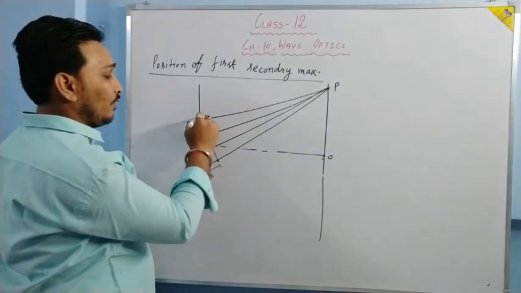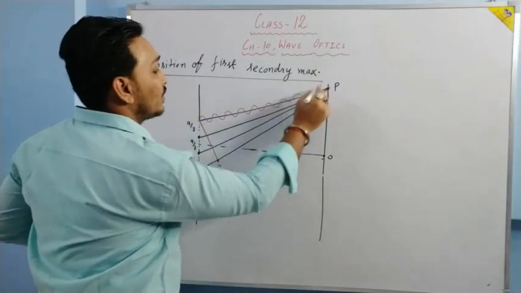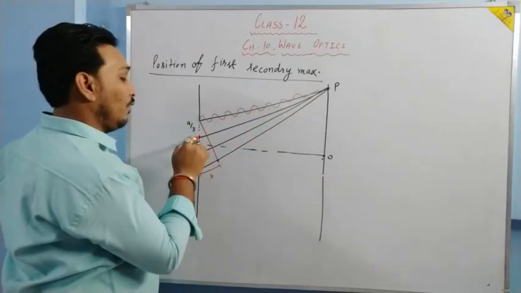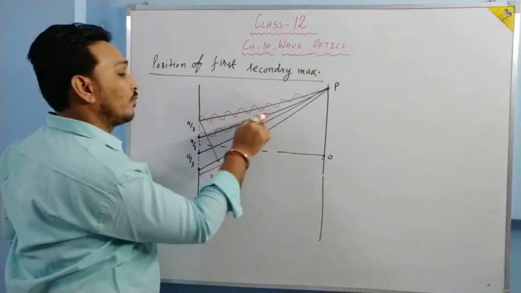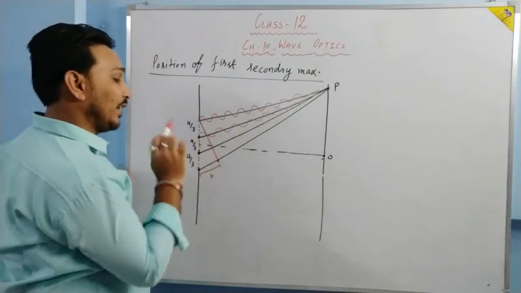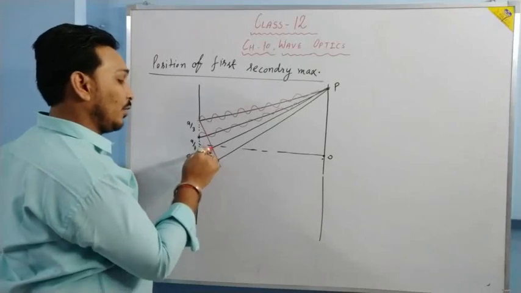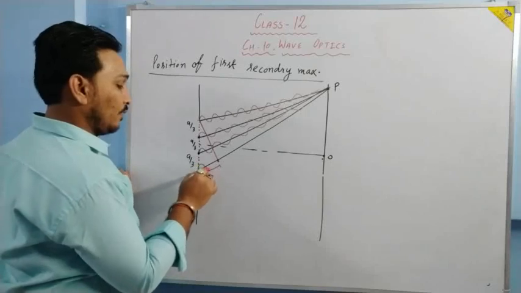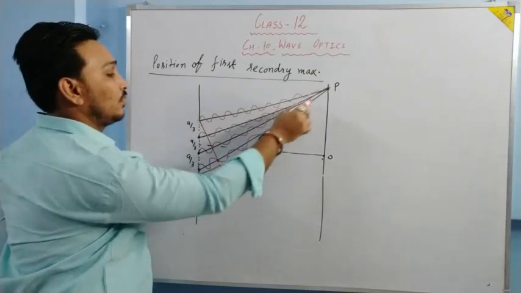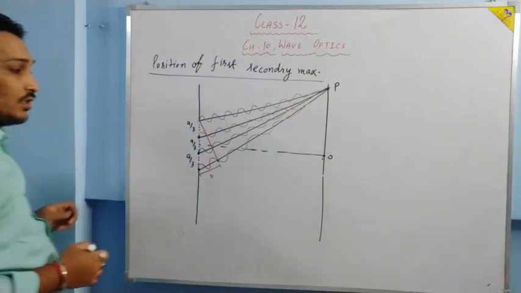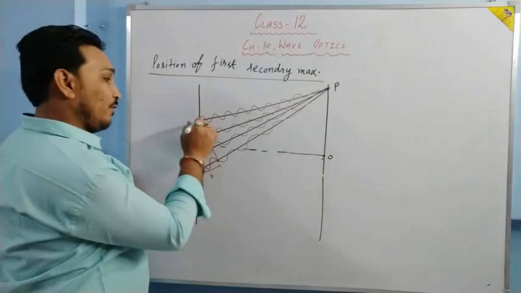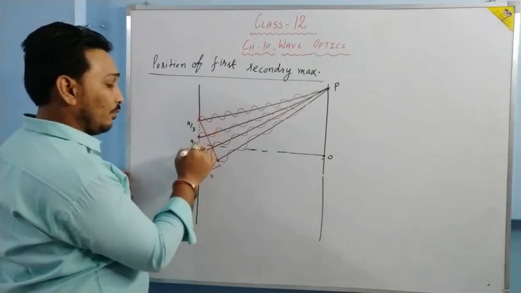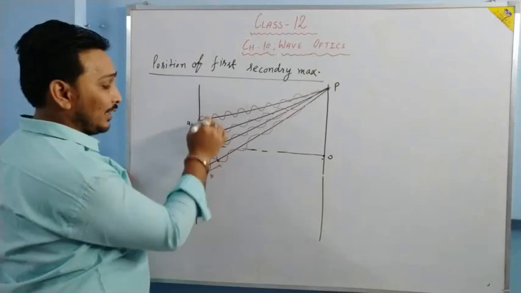Let us understand the wave. The first wave will go like this. What we have to do? We have to make a maximum over there. We will take a path difference of lambda by 2. This wave, the intensity will be cancelled by this wave. Again the path difference is lambda by 2. This wave will go like this. And the last wave will go like this. That's it, clear? So now just try to understand: the wave from the first one third and the wave from the second one third, first point, they'll cancel each other.